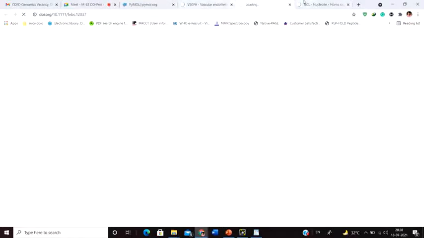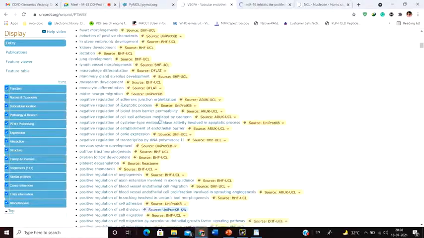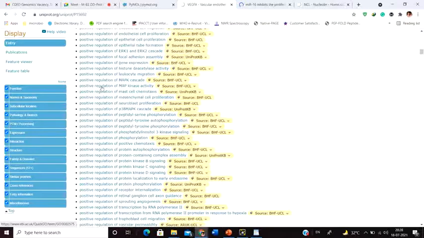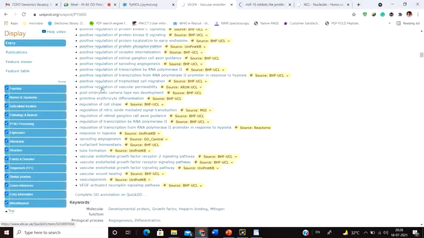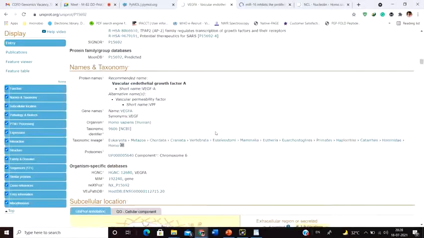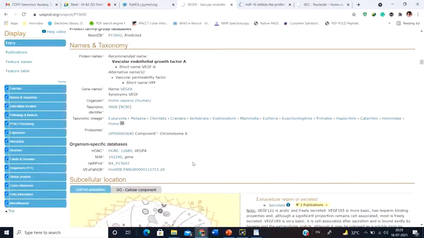Okay, what was I? Yes. So coming down, see, this is how many different biological processes it actually affects. Now sometimes there are duplicating events there, but don't worry. Still, VEGF has a very important function. Okay. The next section is the name and taxonomy. That means what's the taxonomic lineage of this particular molecule. This molecule starts with the eukaryota, metazoa, chordata, and ultimately it is present in Homo sapiens. Okay, so this is a taxonomic lineage. It also has alternative names, all this kind of thing.